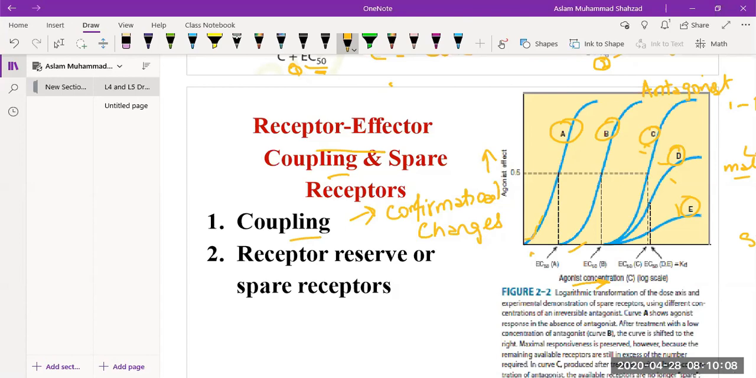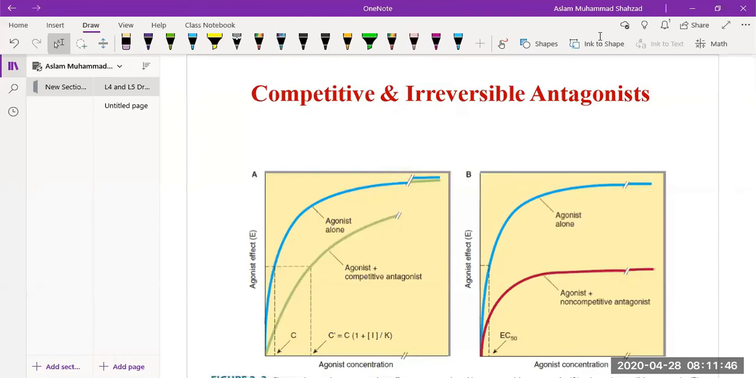So you just need to understand, when we talk about competitive or irreversible antagonist, that the antagonist's role is like this. They bind with the receptor and then inactivate them, so the effect will not be produced. So we classify antagonists in two terms: they could be competitive or irreversible antagonists. In competitive antagonism, you can see in this graph the agonist concentration